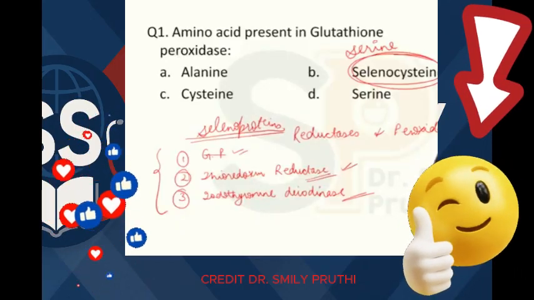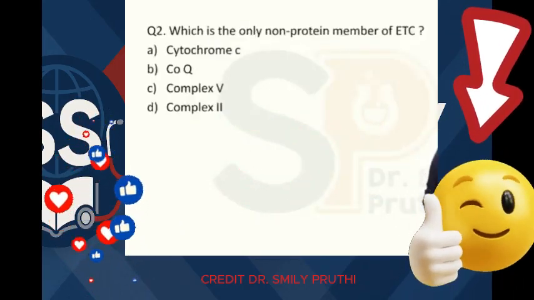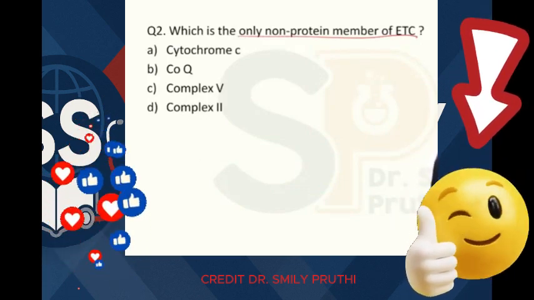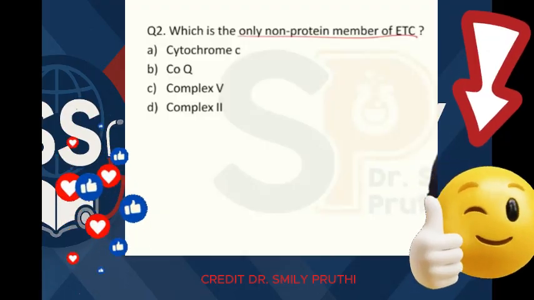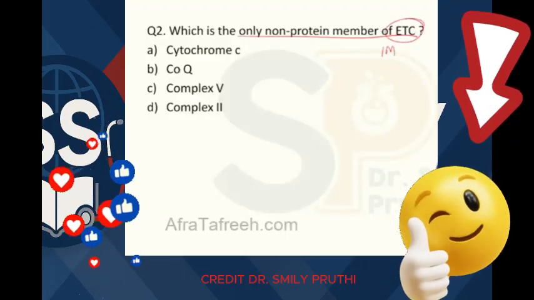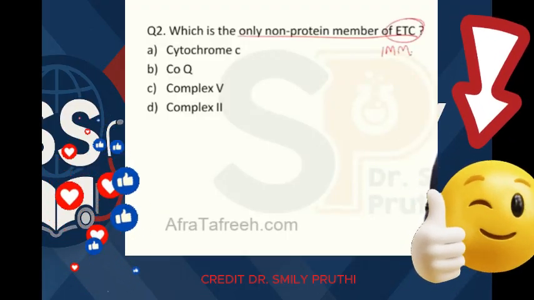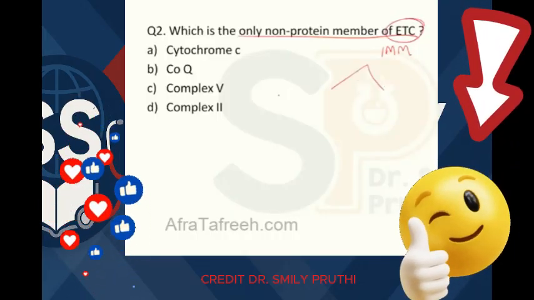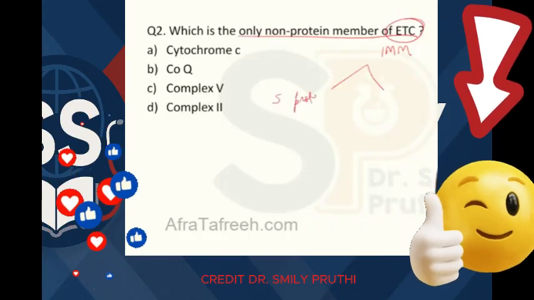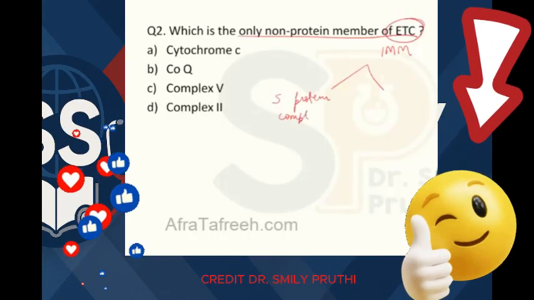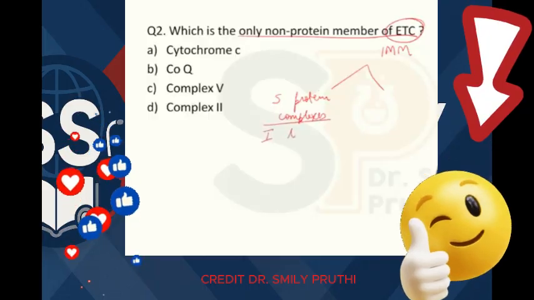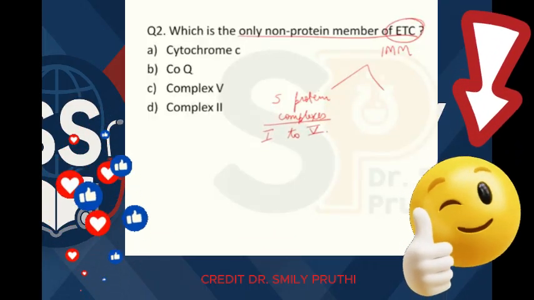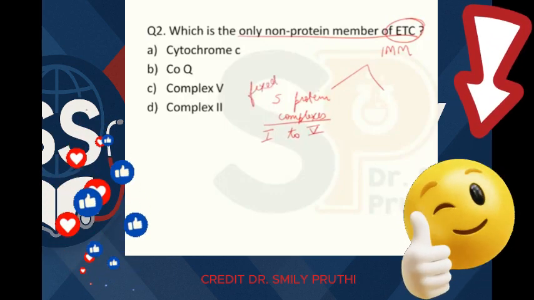So let's take question number 2. In this, the question asked is, which is the only non-protein member of ETC? So let's first take all the members of ETC, right? You know that ETC occurs in the inner mitochondrial membrane. So all the components are lying in the inner mitochondrial membrane. We have 5 protein complexes, that is Roman number 1 to 5. Complex 1, complex 2, like that. We have 5 protein complexes which all are fixed within the membrane.